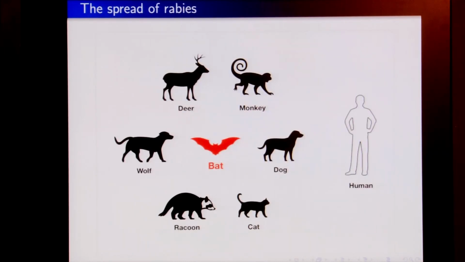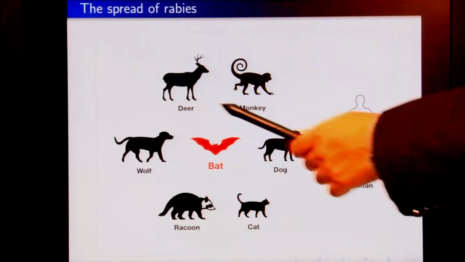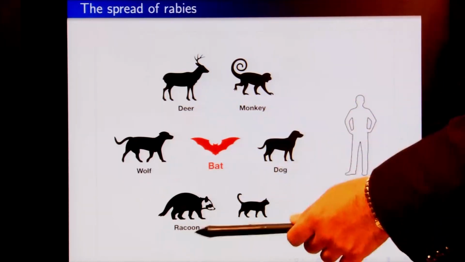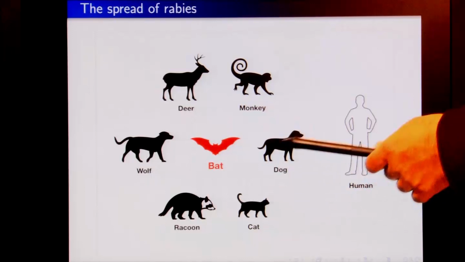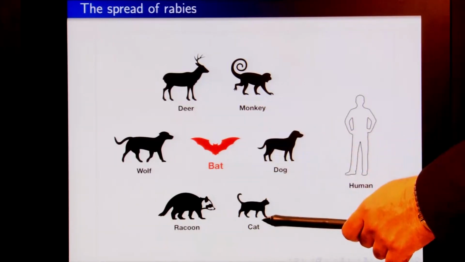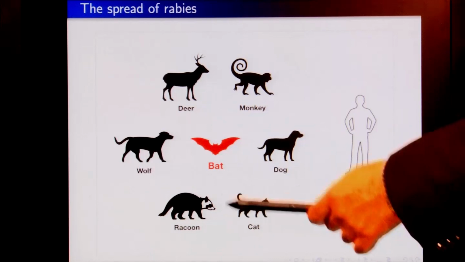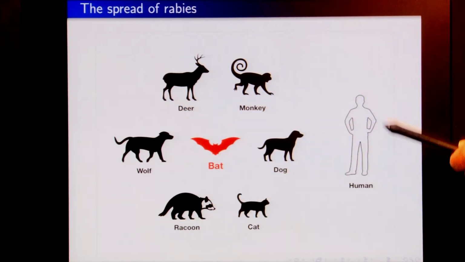In the forest system, bats happen to be the reservoirs of rabies because they are quite immune to this disease, but they have the virus in their bodies, and they can spread it to all the animals nearby. They can spread it to deer, monkeys, wolves, raccoons, and when humans are nearby, this disease can also be spread to dogs and cats, or even directly to humans, and these animals can also spread the disease to human beings. So when you see a bat lying on the ground, it is always advisable not to touch that animal so that it is not able to bite you.